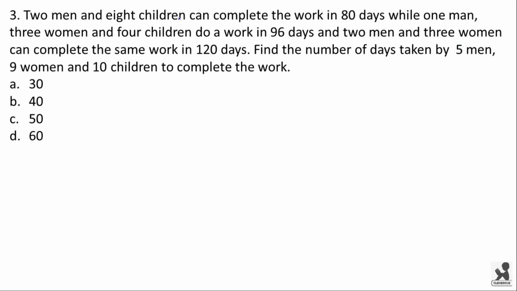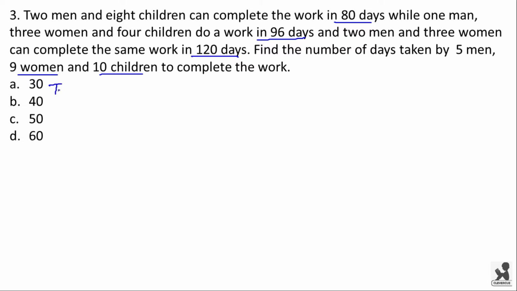2 men and 8 children can complete the work in 80 days, while 1 man, 3 women and 4 children can do the work in 96 days, and 2 men and 3 women can complete the same work in 120 days. Find the number of days taken by 5 men, 9 women and 10 children to complete the work.